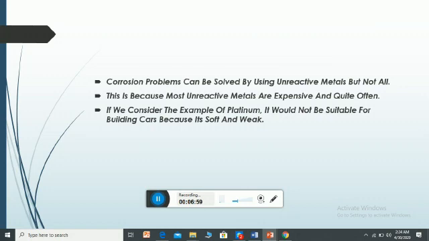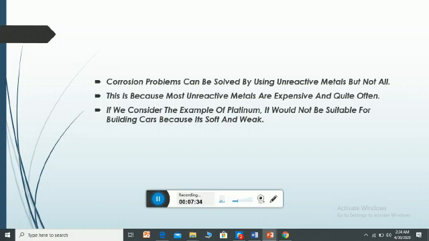So corrosion problems can also be solved by using unreactive metals, but not every time. This is because most unreactive metals are expensive. For example, we know that there are three unreactive metals: silver, gold and platinum, and they are very expensive.